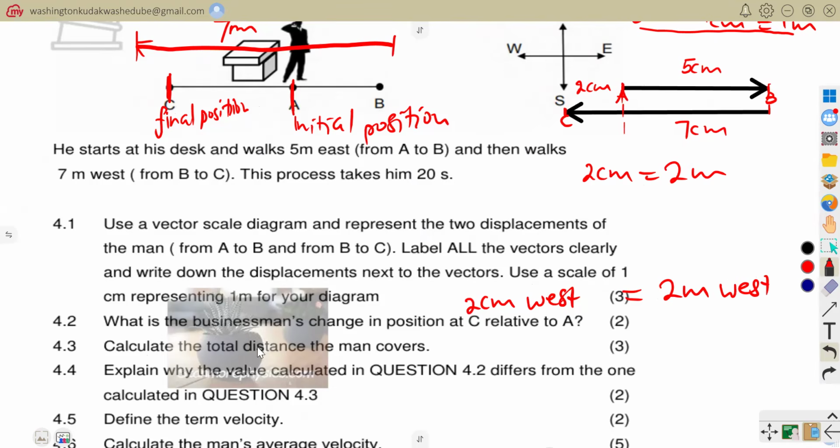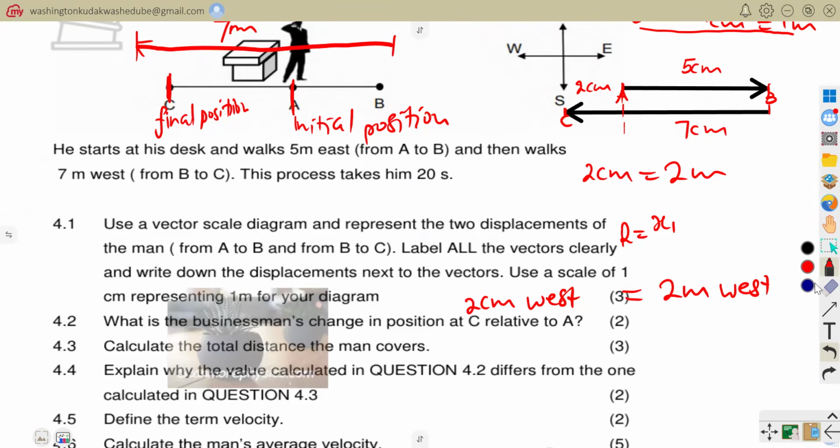Now let's go to calculate the total distance that the man covers. Before I do that, at some point someone would have come and said, my resultant position would be equal to my first vector. Let me say that my first vector, let's use x, because we are looking for distance.